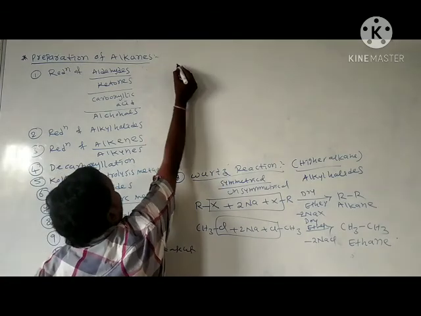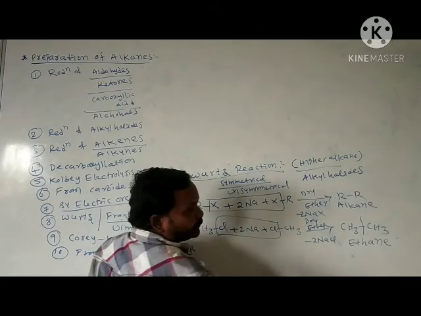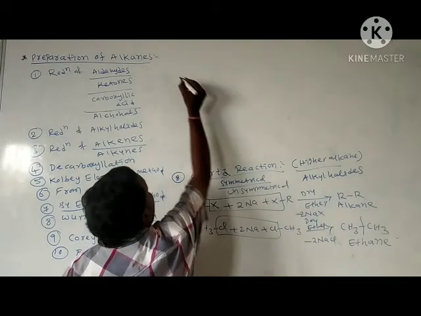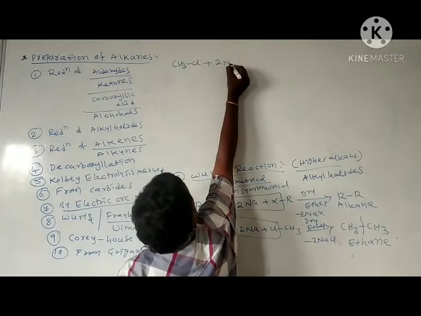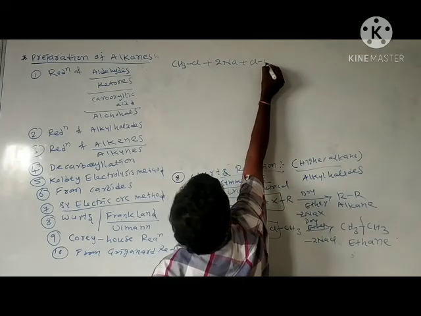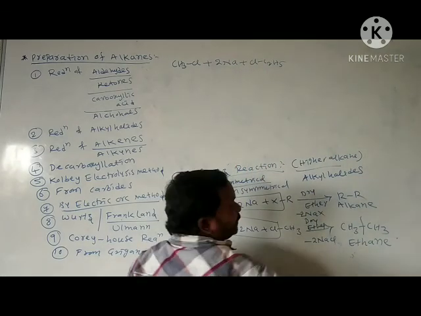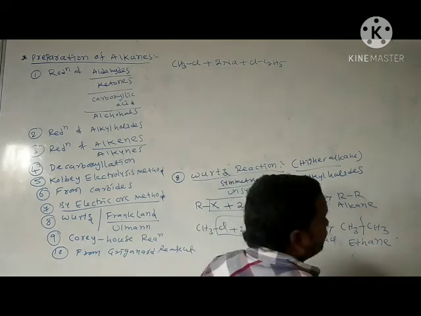See, this is the symmetrical alkane. Cleavage into 2 equal halves, so we call it symmetrical alkane. Here I am taking methyl chloride, 2 moles of sodium, ethyl chloride.